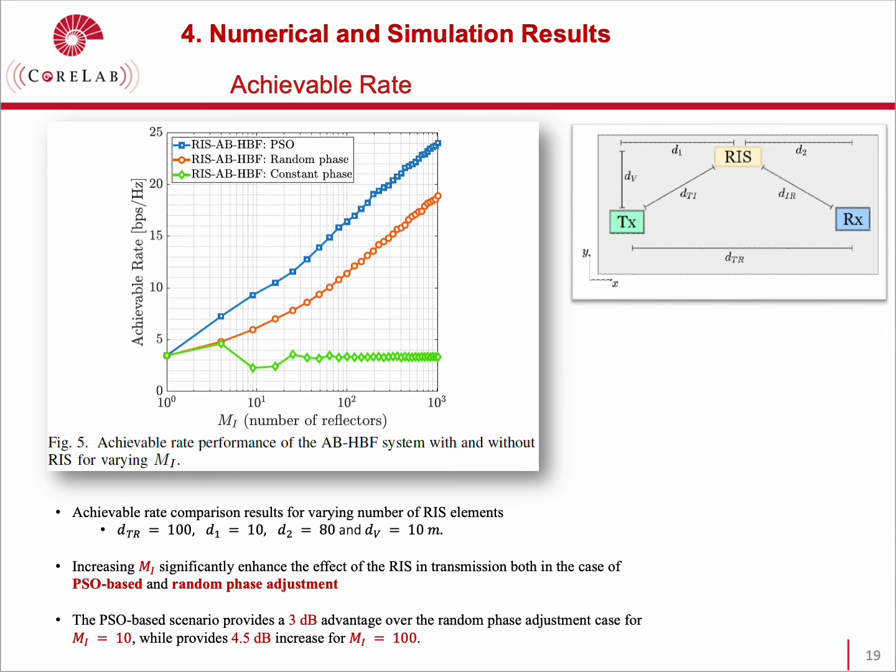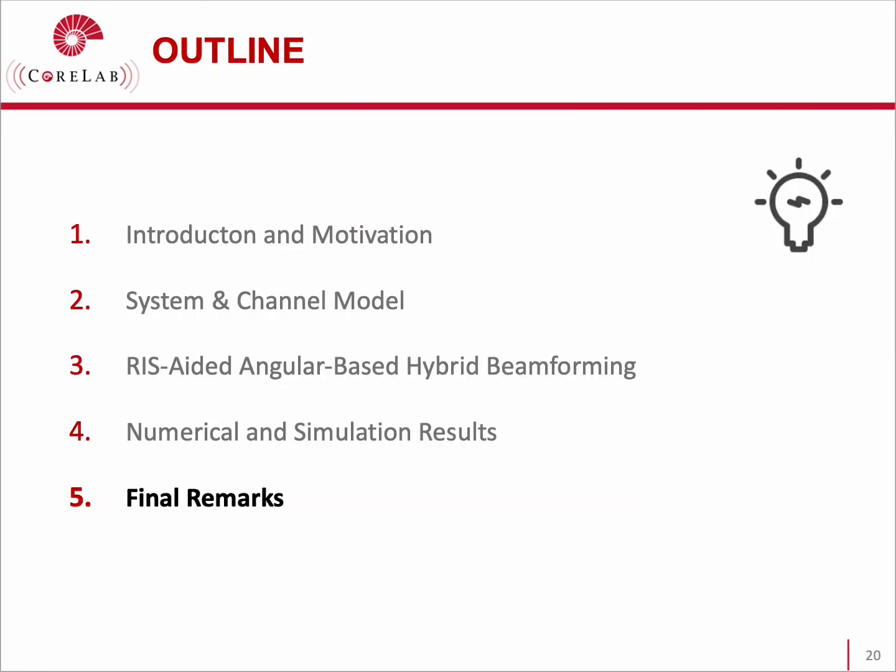Finally, in this figure, the achievable rate comparison of the angular hybrid beamforming system is demonstrated in the presence of an RIS under varying number of RIS elements. For instance, the PSO-based scenario provides a 3 dB advantage over the random phase adjustment case for M equal to 10, while it provides a 4.5 dB increase for M equal to 100. Let us conclude the presentation with final remarks.